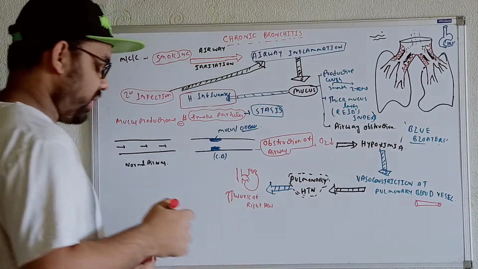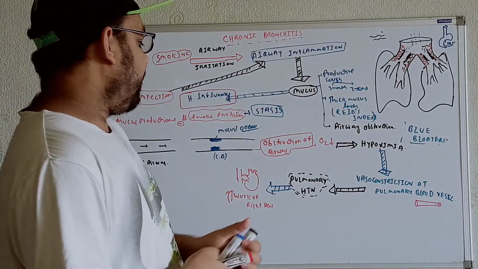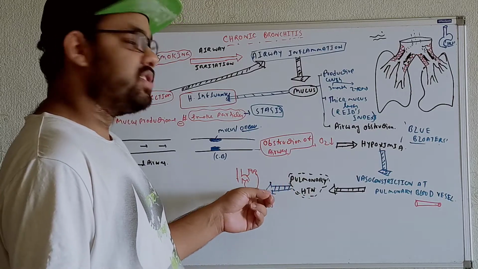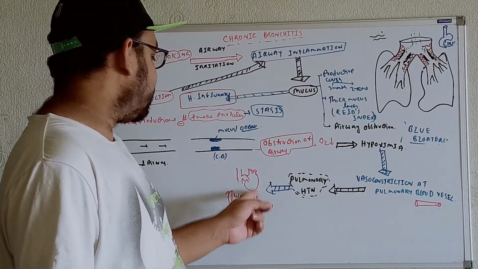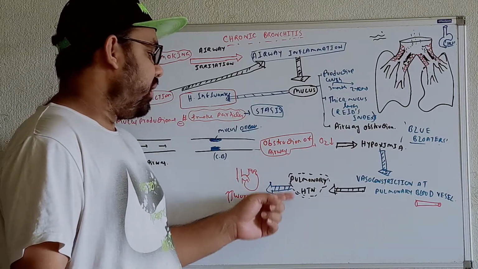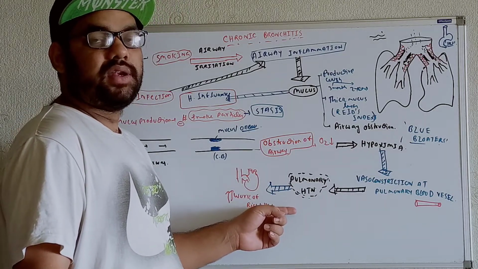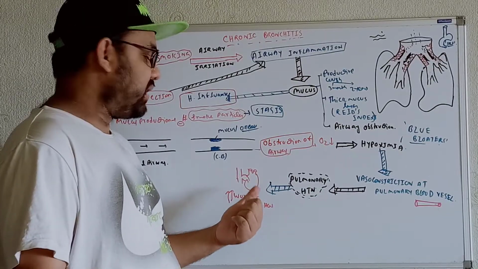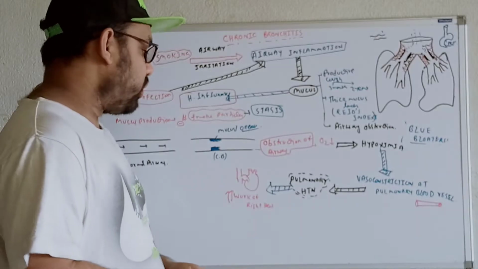Whenever the work of the right heart is increased, sometimes the pulmonary hypertension will be so much that the right heart is not able to function properly. Sometimes you can get the failure of the right heart. So whenever we get the failure of the right heart for the development of the pulmonary hypertension in case of chronic bronchitis, that failure of the right heart is known as cor pulmonale. So what is cor pulmonale?